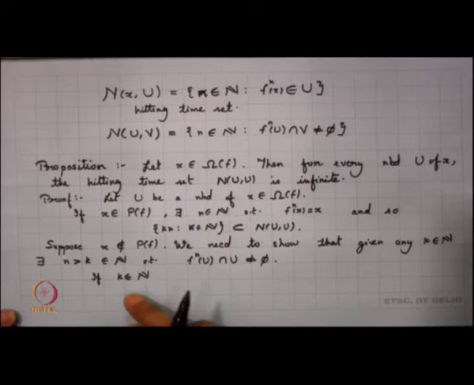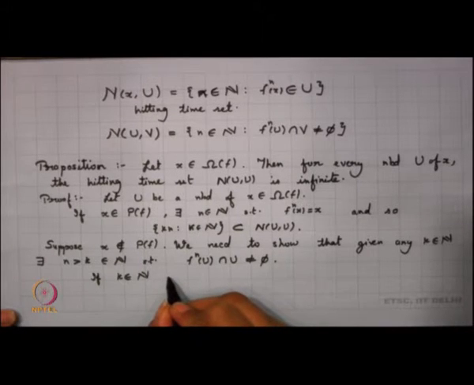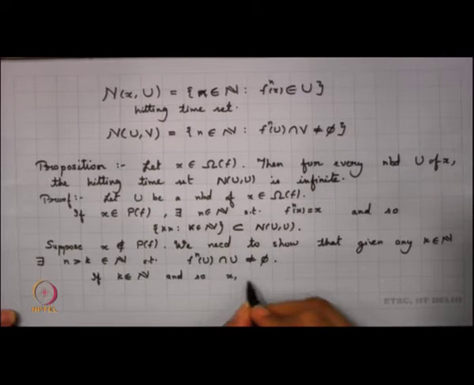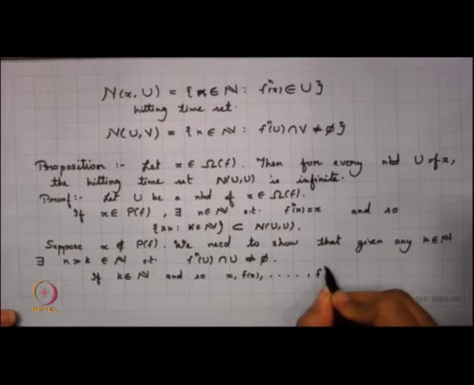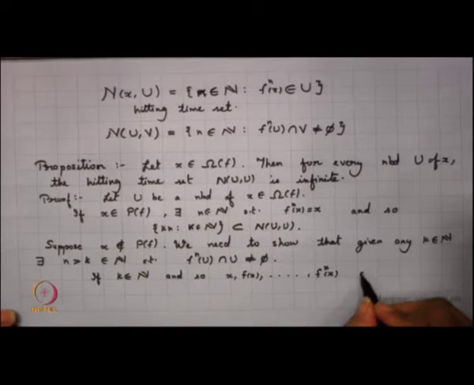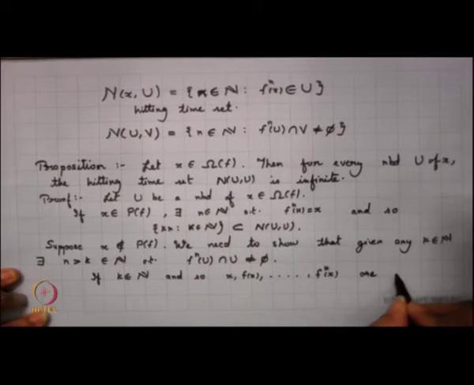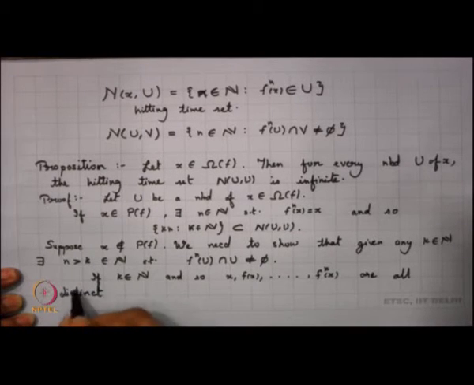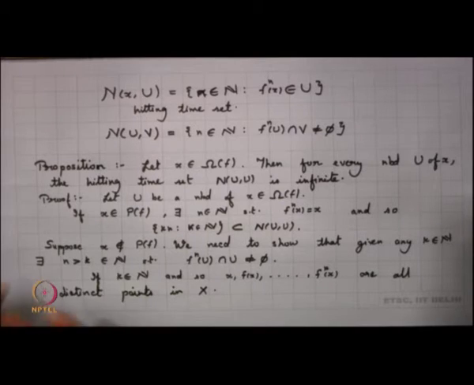Now, we know that this point x is not a periodic point, and so x, f x, up to f^k x are all distinct points. Since my x is not a periodic point, they are all distinct.